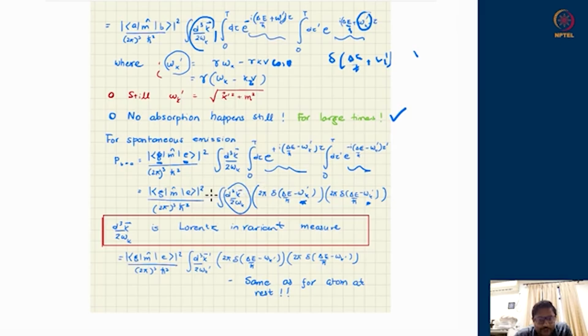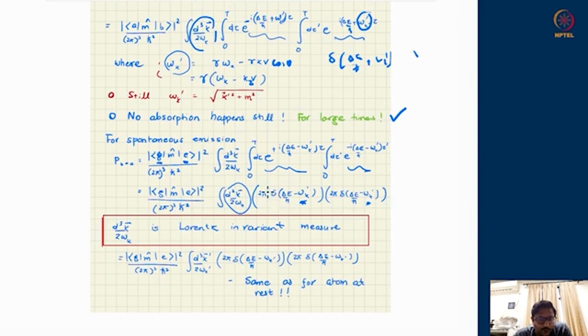On the face of it, this expression looks slightly different. In the non-relativistic case, or in the lab frame where the atom is stationary, the expression will not have a primed sign here. It will just be this thing which we previously obtained for an atom at rest in the lab frame. If the atom is moving, omega k has changed to the value omega k prime. So on the face of it, the integration looks like it will slightly change.